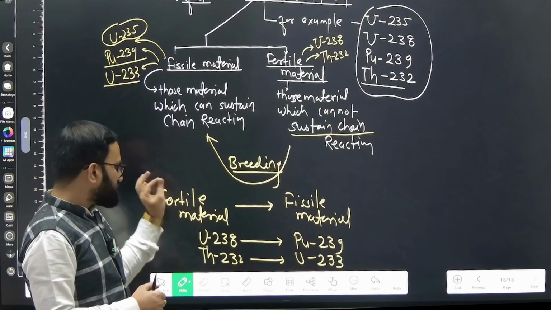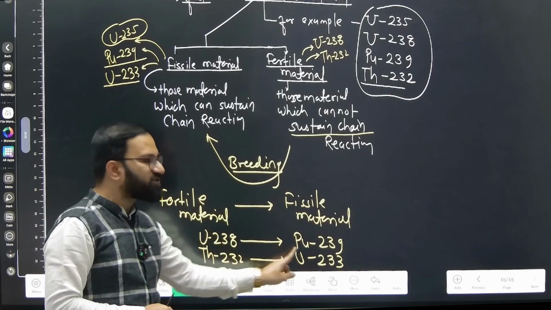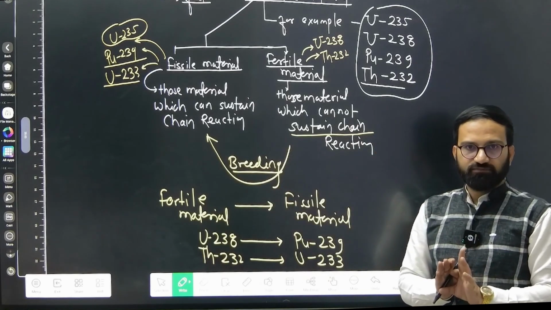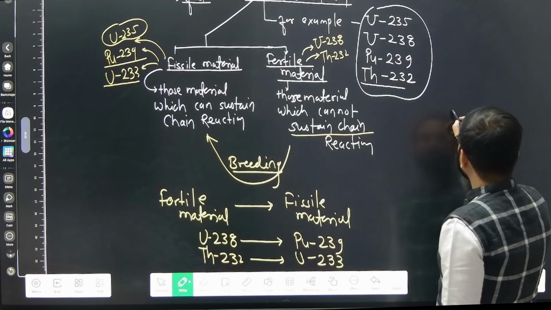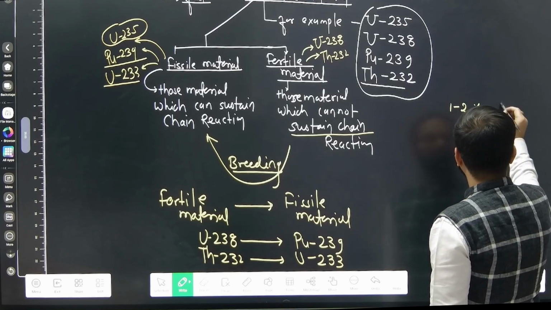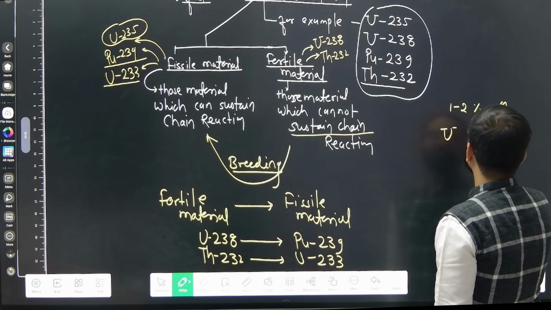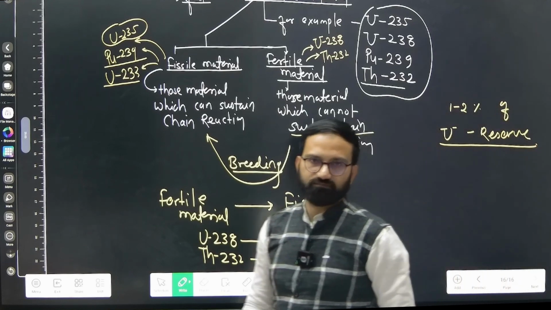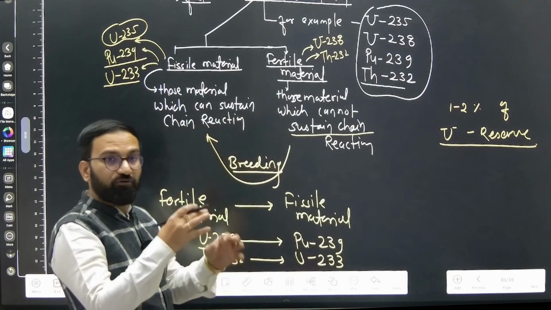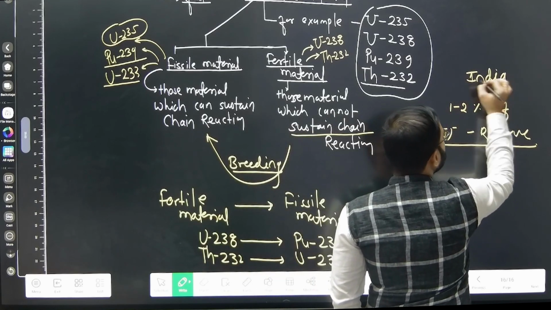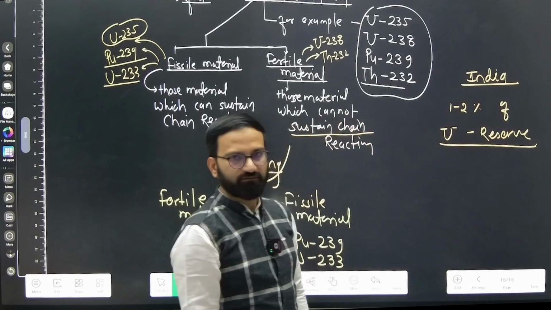Now why am I saying this conversion is important? Because in India, we have only 1 to 2% of the global uranium reserve.